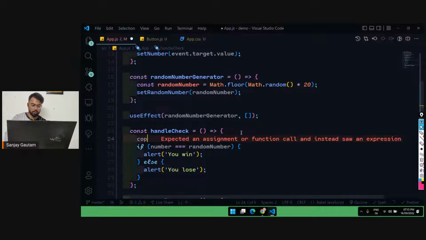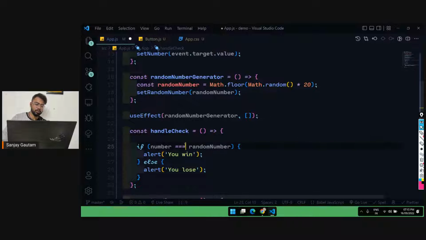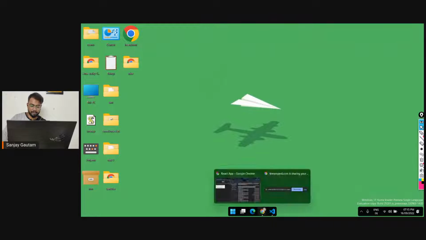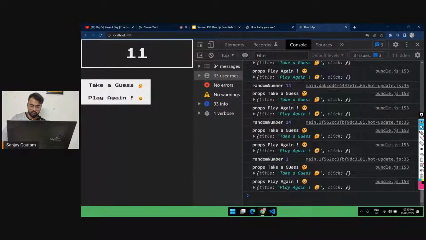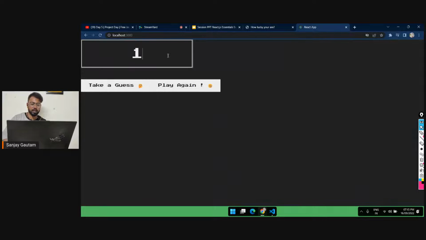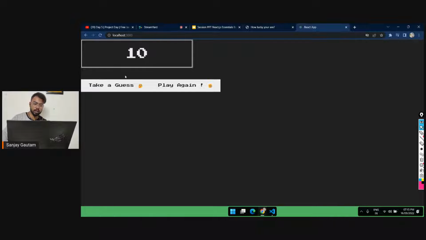Let me console.log this number as well. The triple equals, the input gives us a string. Okay, let's see what the number is. The random number is 1. So I just won. The lucky number was 1, and if I click here, you win, and with 10 I will lose.